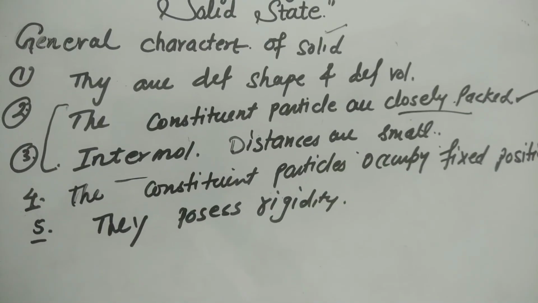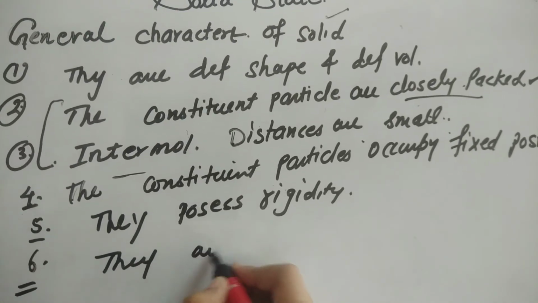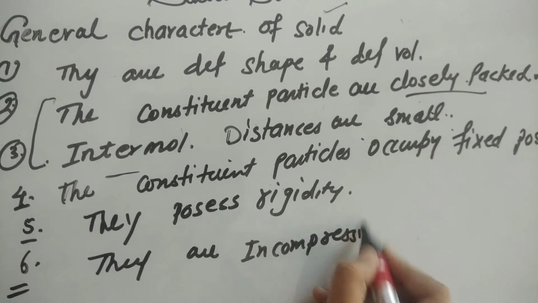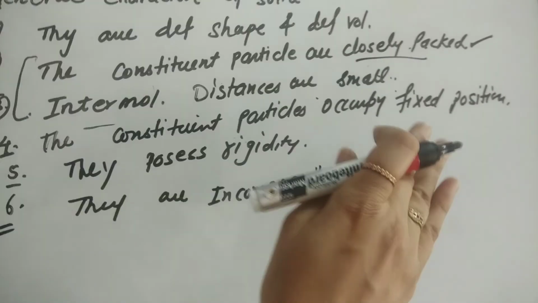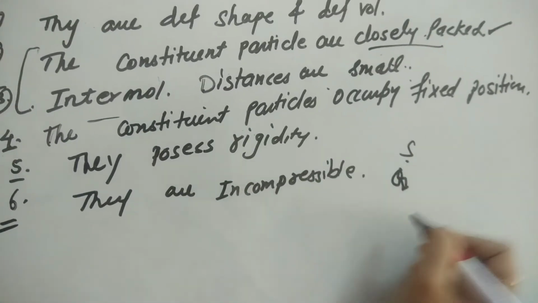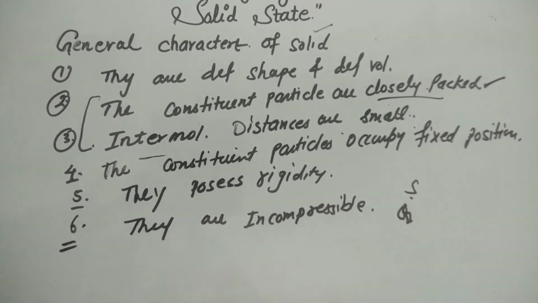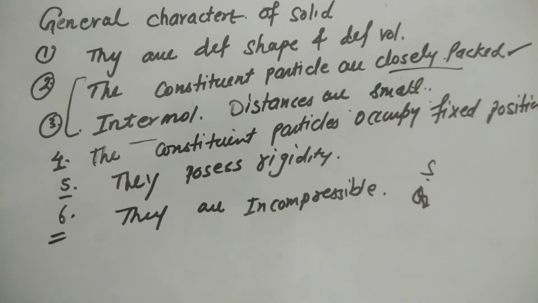And they are incompressible, a very important point. Incompressible means we can't press them easily like liquids and gases. These are the main characteristics. I'm pausing this video, please take a screenshot. Then we will discuss crystalline and amorphous solids.